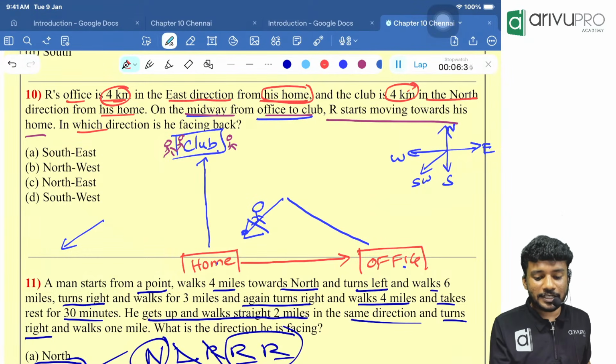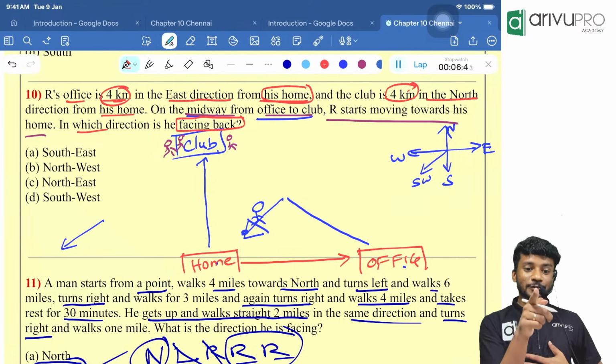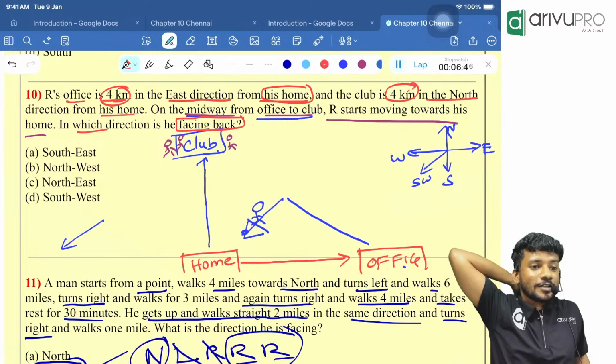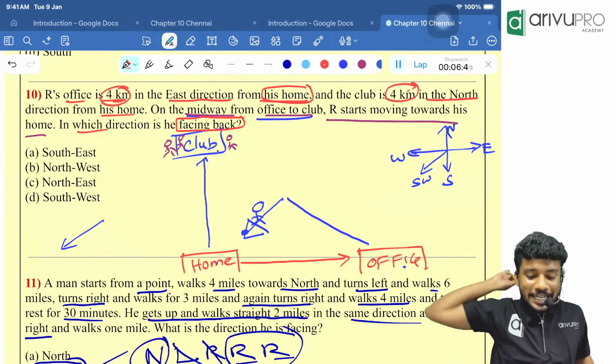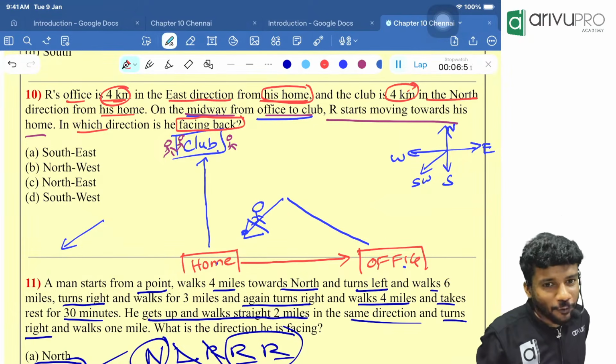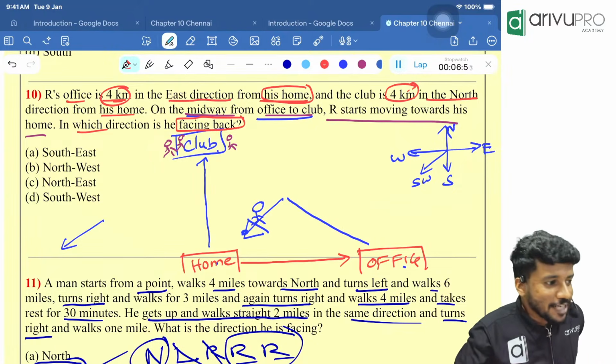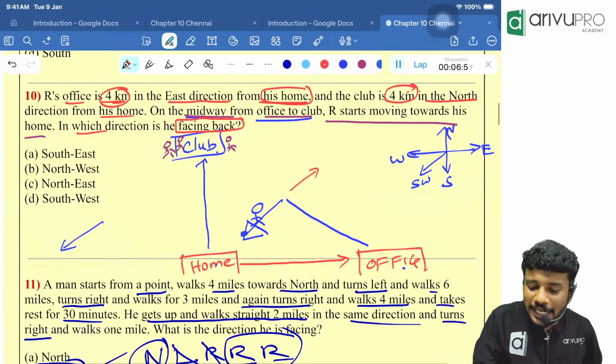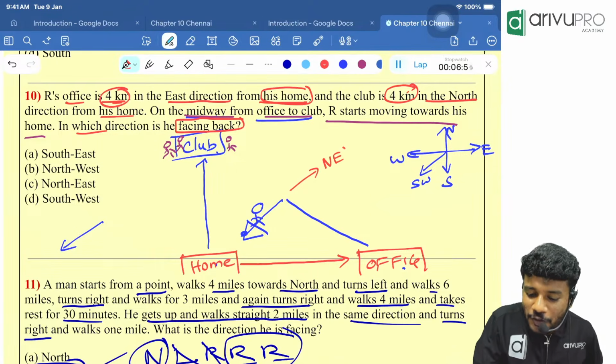In which direction is he facing his back? That means you are looking towards north. Your back is facing which direction? Opposite direction, that is south. Now tell me, our R is now walking towards south direction. So his back will be facing which direction? The opposite direction. That is what, people?